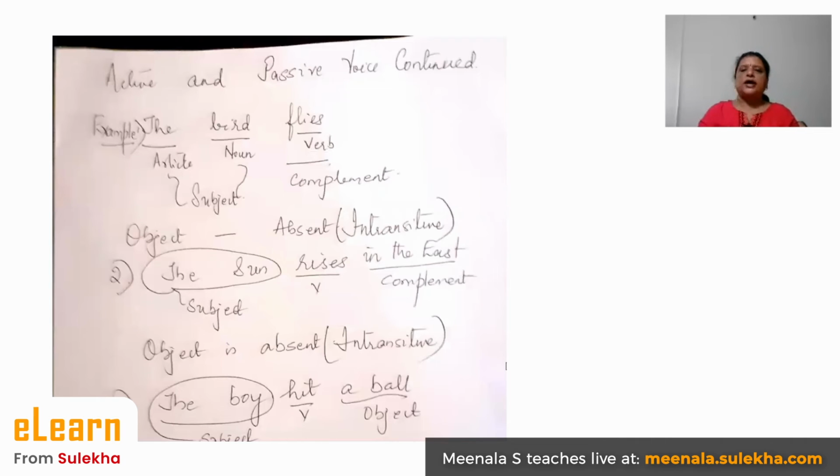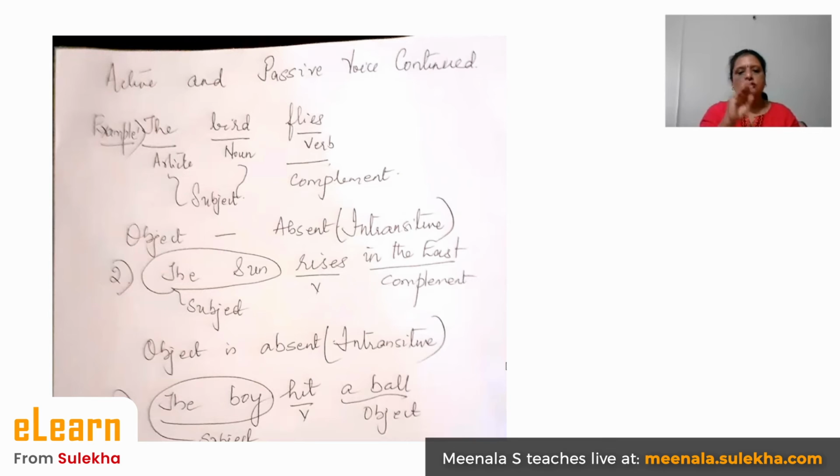Here, I have said active and passive continue. But the bird flies. If at all you see this sentence, the bird is the noun, the is an article, both together is the subject. What does the bird do? It flies. Now flies is the verb, after which there is nothing. It's a grammatically correct sentence, which means to say there is no object there.